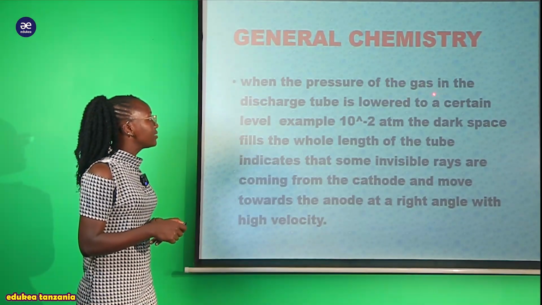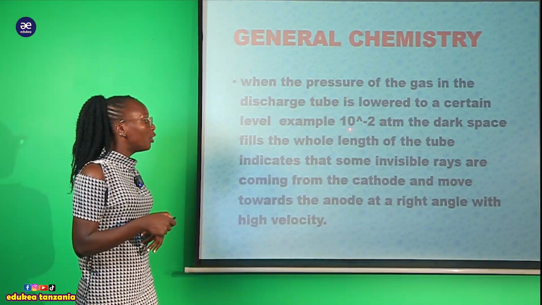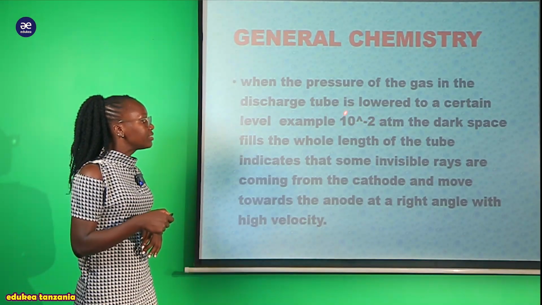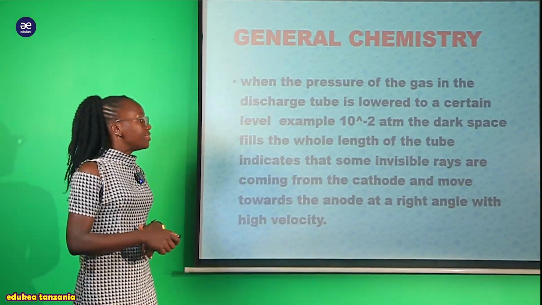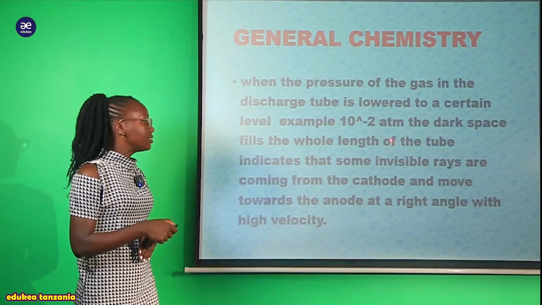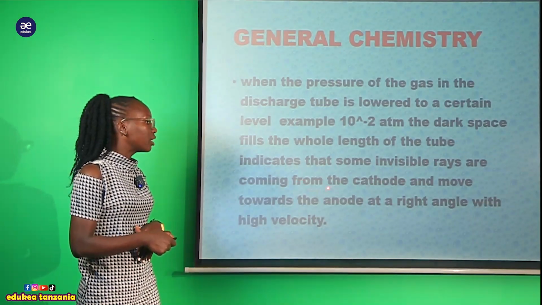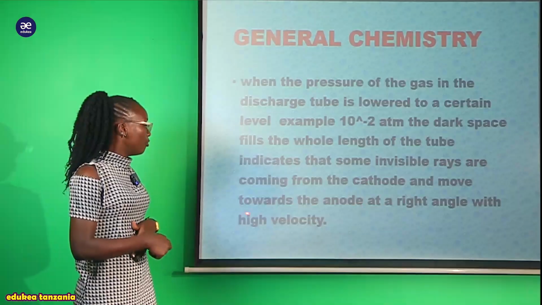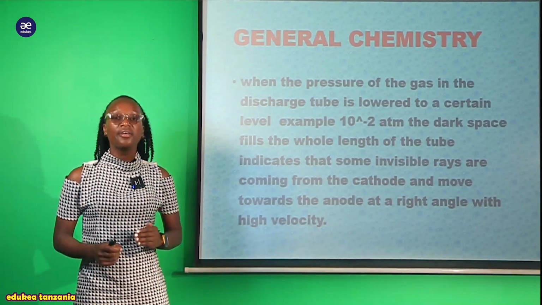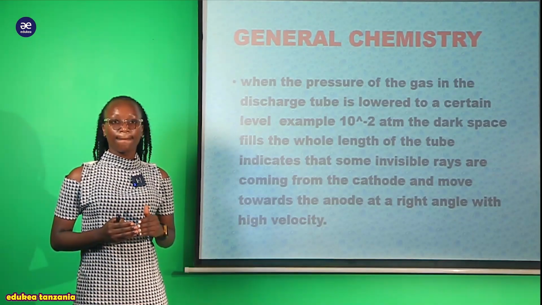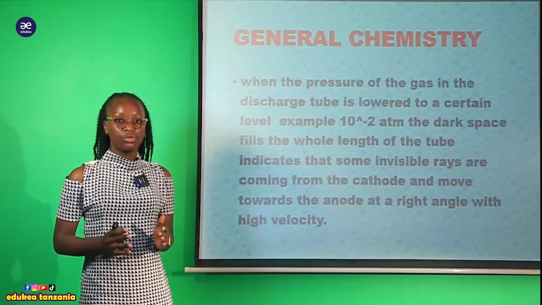When the pressure of the gas in the discharge tube is lowered to a certain level, for example 10 power -2 atmosphere, which is very low pressure, the dark space fills the whole length of the tube, indicating that some invisible rays are coming from the cathode and moving toward the anode at a right angle with high velocity. This is what is happening within the discharge tube.